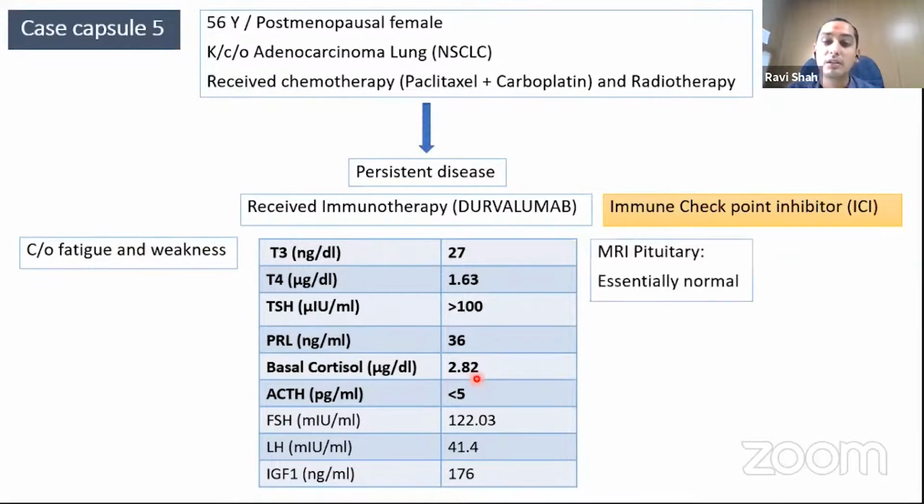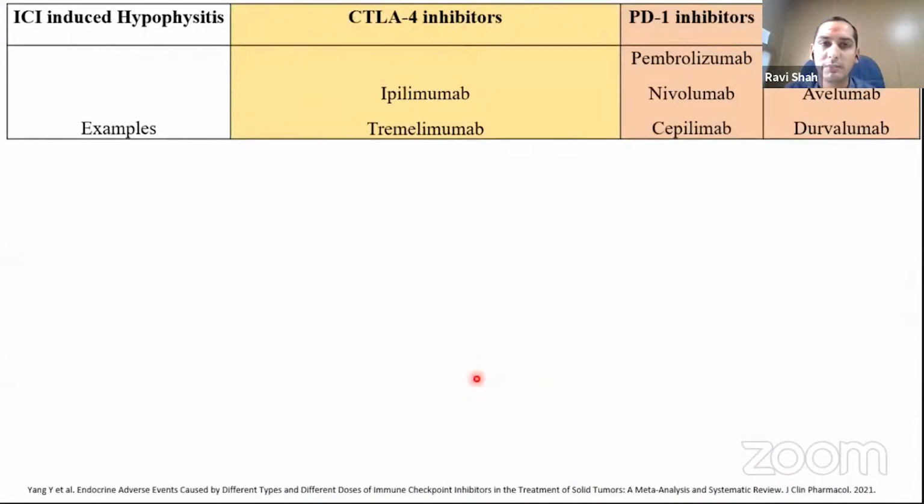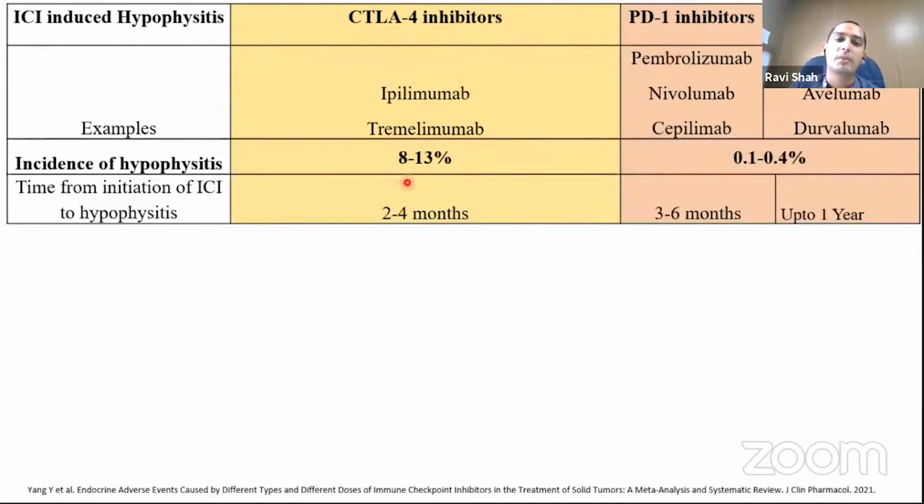So an MRI was done that turned out to be normal, and this patient was diagnosed to have immune checkpoint inhibitor induced hypophysitis with primary hypothyroidism. There are two groups of immune checkpoint inhibitors commonly used: CTLA4 inhibitors and PD1 and PDL1 inhibitors. The incidence of hypophysitis is higher and earlier with CTLA4 inhibitors as compared to the PD1, PDL1 inhibitors, where it is lower and later. Because CTLA4 is expressed on the anterior pituitary cells, the incidence of hypophysitis is more.